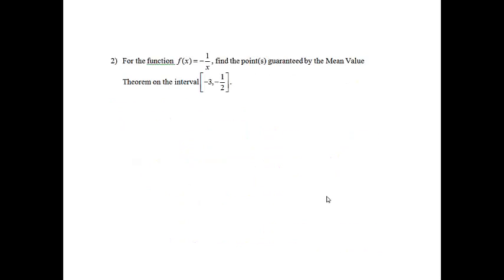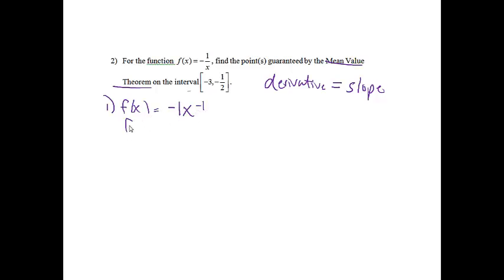Okay, question 2. For the function f of x equals negative 1 over x, find the point or points guaranteed by the mean value theorem on the interval negative 3 to negative 1/2. I know the essence of the mean value theorem is that at some point the derivative will equal the slope. So this is pretty much a three-step process. First, I'm going to find the derivative. Rewriting negative 1 over x as negative 1 x to the negative 1, the derivative will be 1 x to the negative 2, or 1 over x squared.